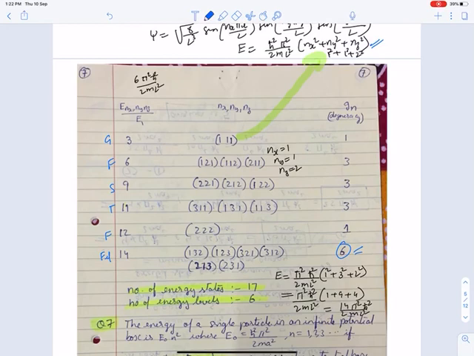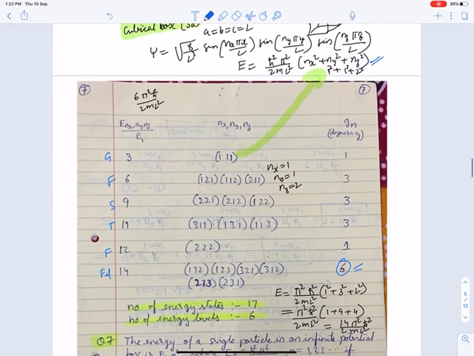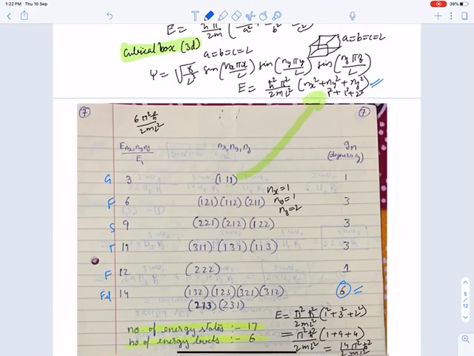I don't know the shortcut of this method. Actually you have to calculate from the ground state, first excited state, second excited state, then third, then fourth and fifth. If anybody knows the trick or shortcut method for this question, please comment below on the video. It will be very helpful.